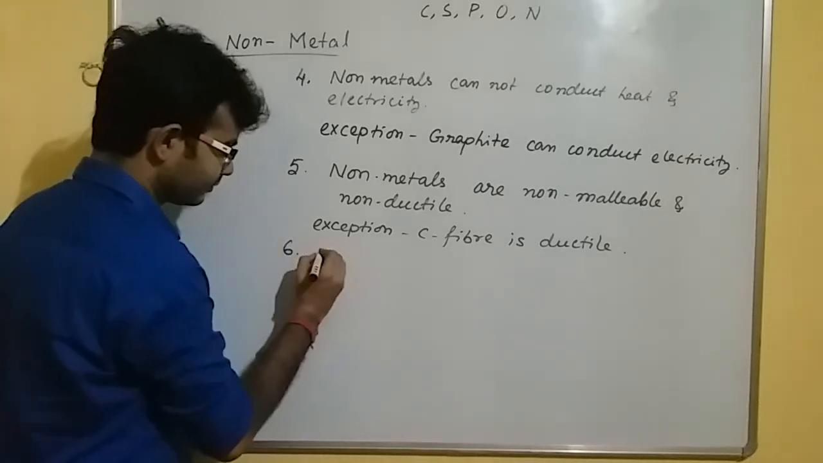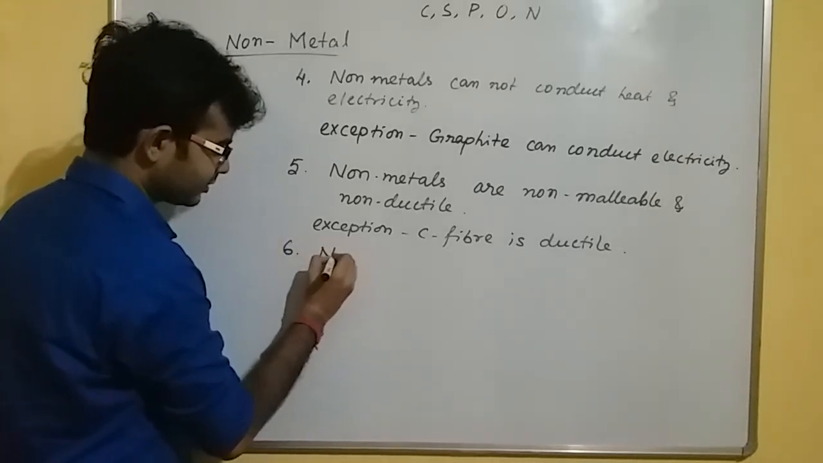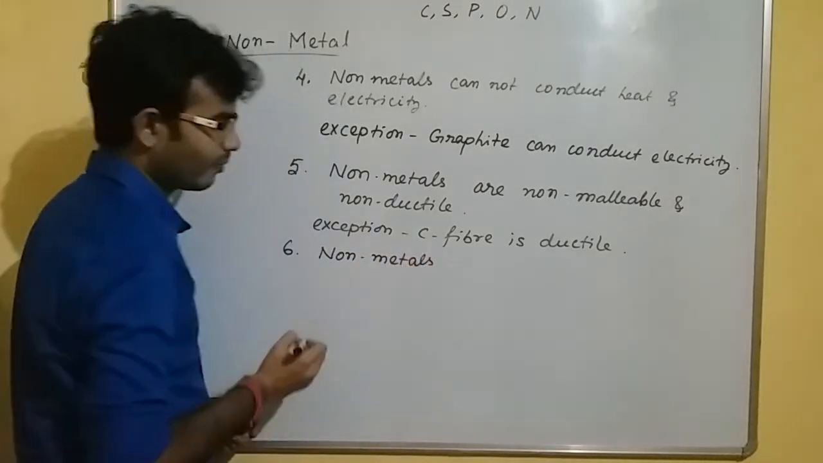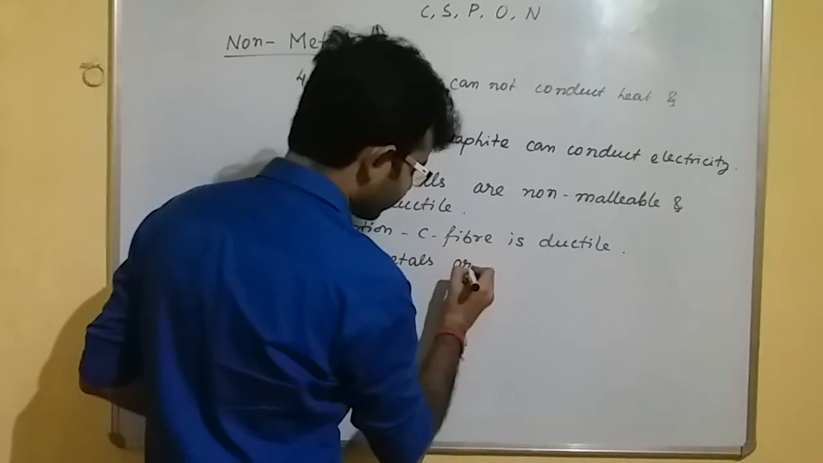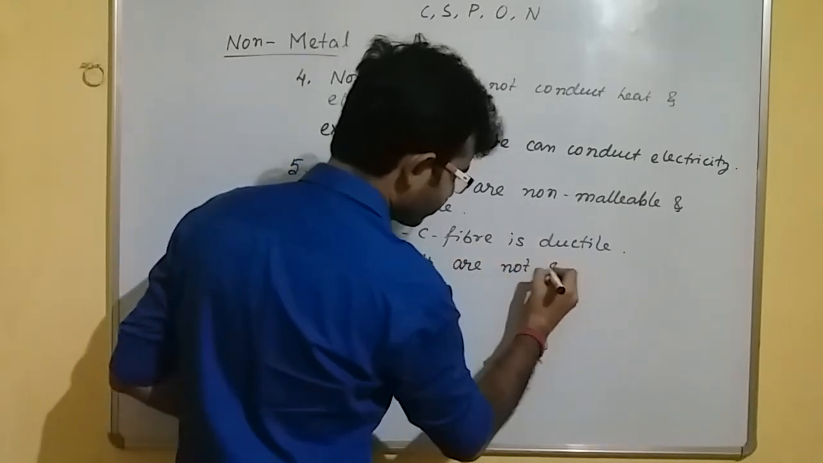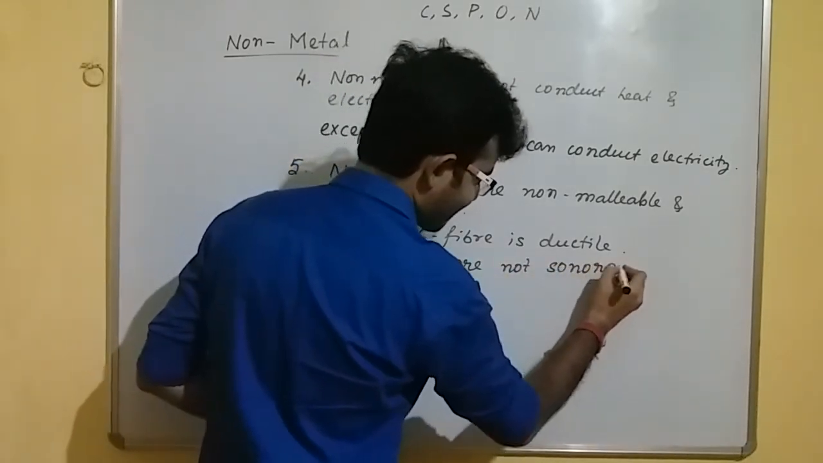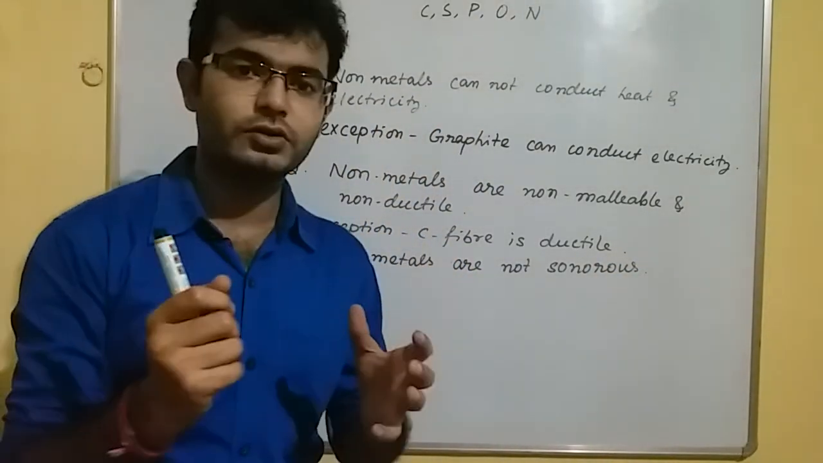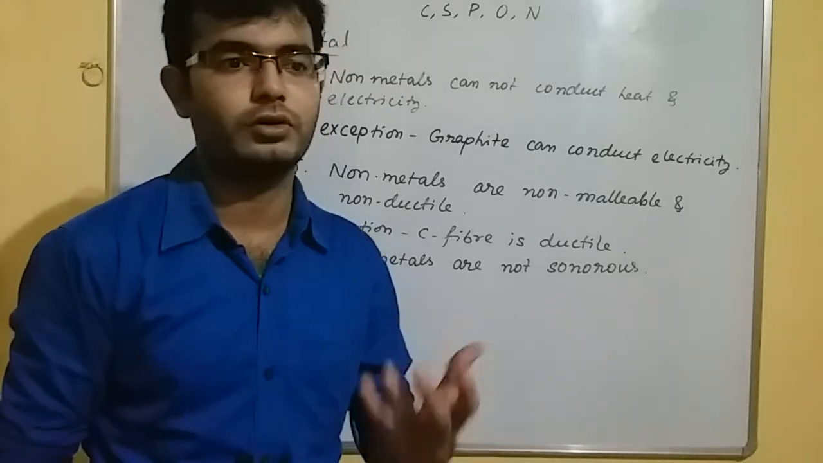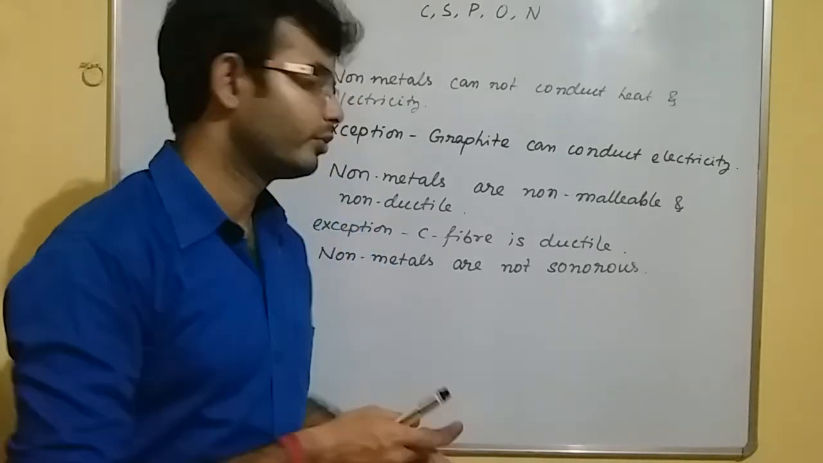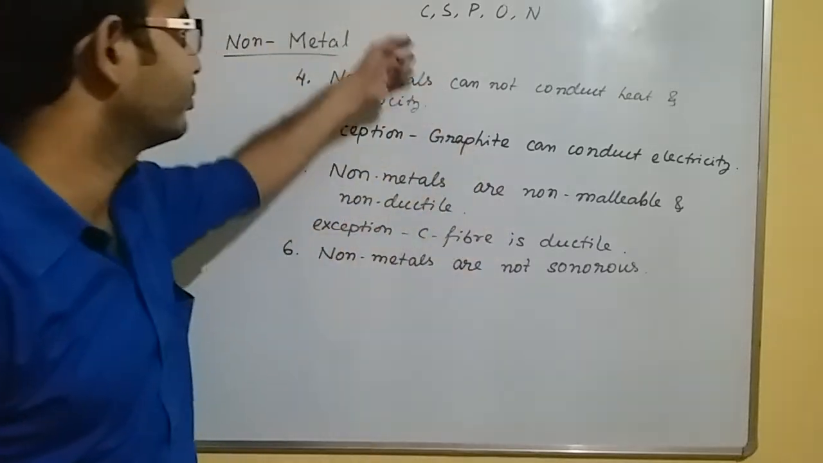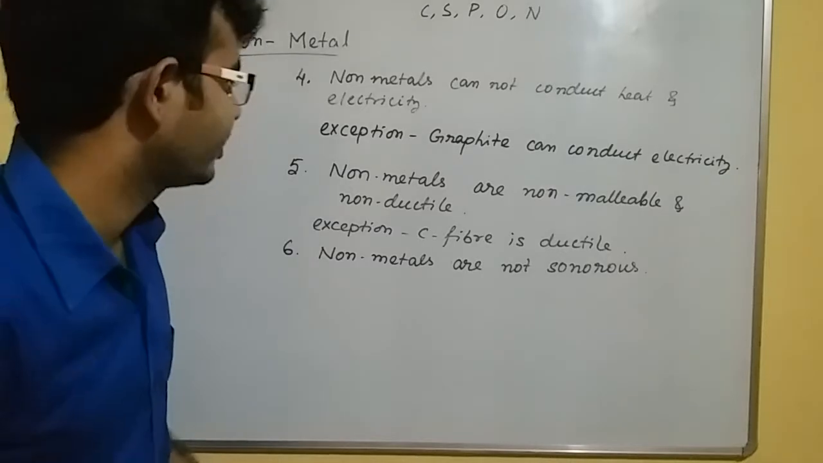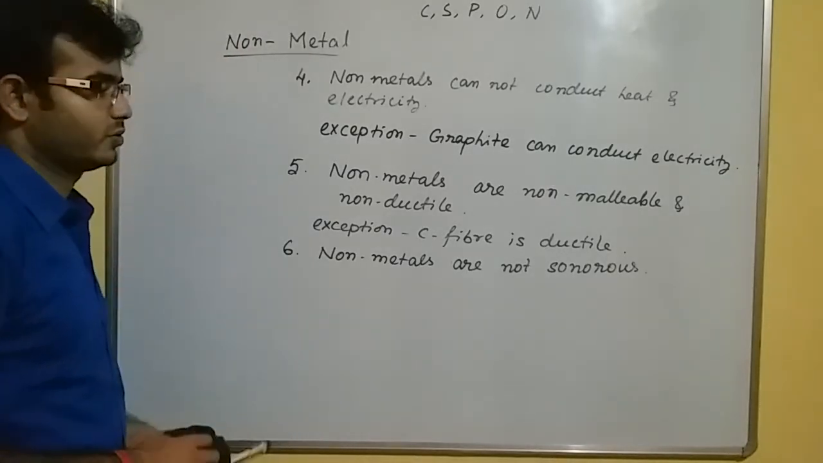Next one. Non-metals are not sonorous. Okay, non-metals are not sonorous means if we beat a non-metal using a hammer or a hard substance, then it will not produce a ringing sound. अगर हम लोग wood के ऊपर ऐसे मारते हैं या फिर तो इसमें ringing sound produce नहीं होता है. Okay, that's why you can say that non-metals are not sonorous.